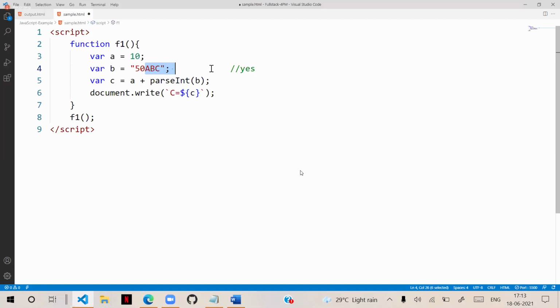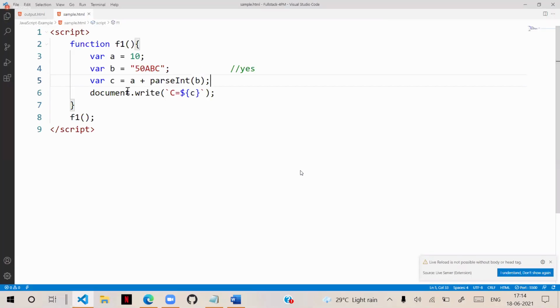When a string comes, it will not convert, and in that case, it will return a correct result. What is the result of this? Can you tell me now? The result of this will be 60. That's working fine. Good.